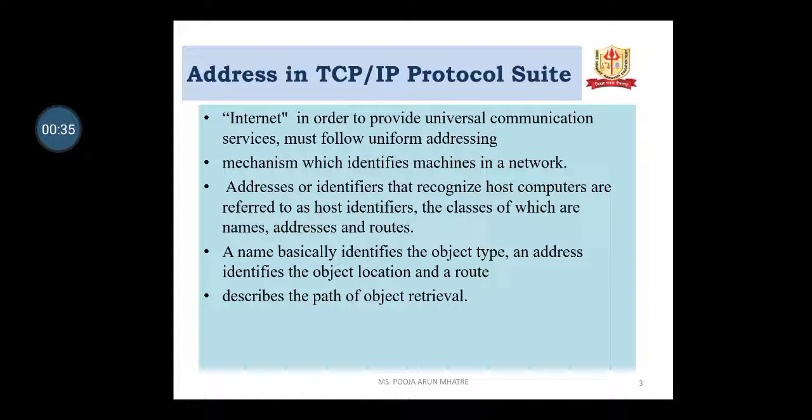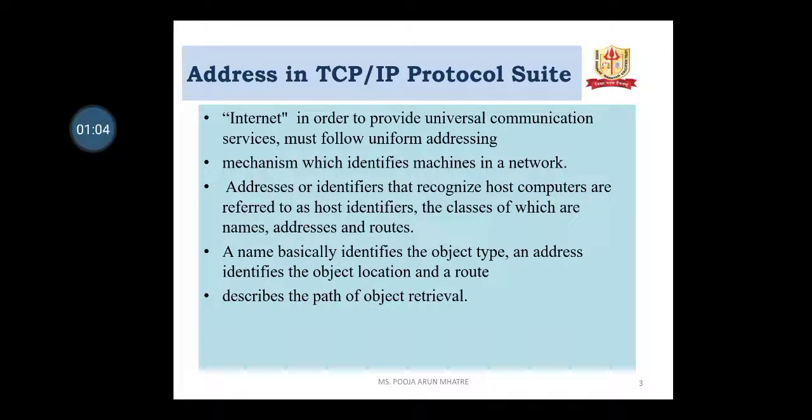The Internet, in order to provide universal communication services, must follow uniform addressing, the mechanism which identifies a machine in a network. The addresses or identifiers that recognize hosts and computers are referred to as host identifiers. The classes are names, addresses and routes.